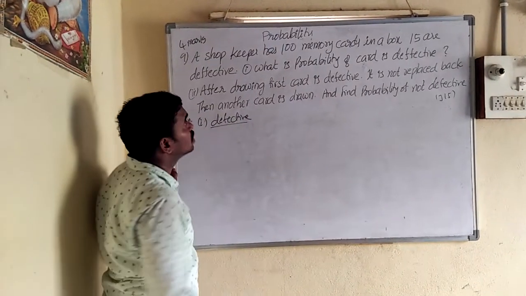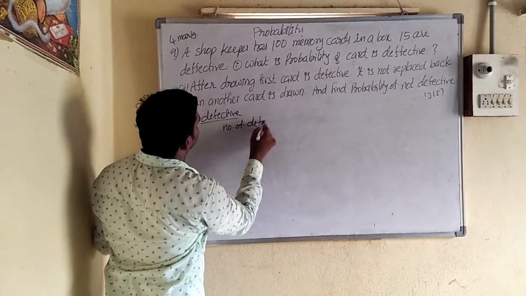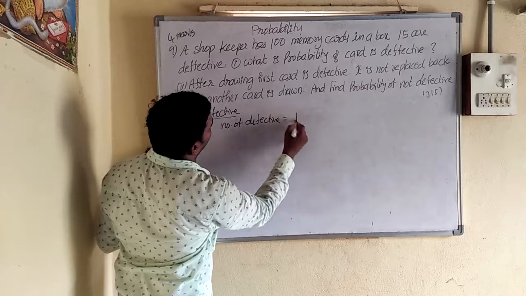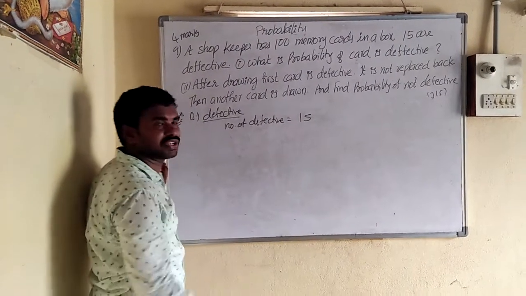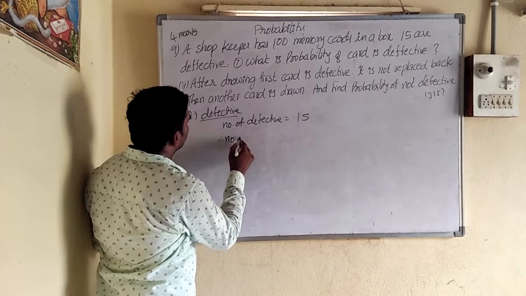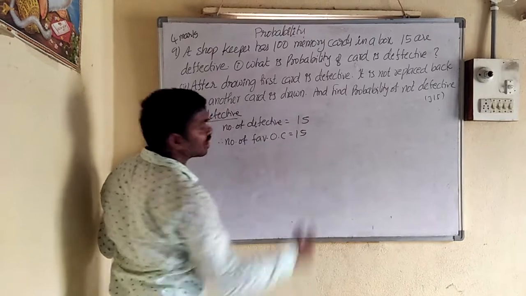Defective. So how many defective are there? Number of defective: 15 memory cards are there. So these are the favorable to defective. Therefore, number of favorable outcomes, how many are there? 15.